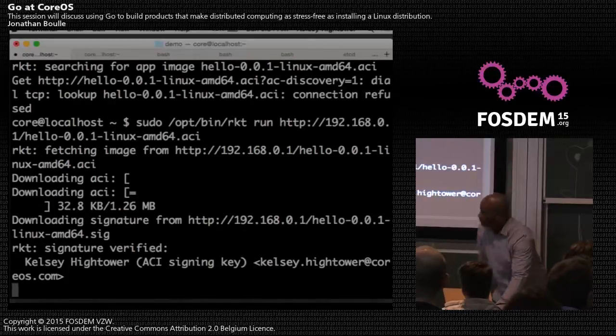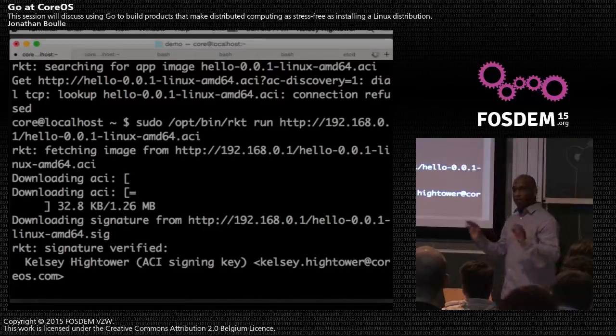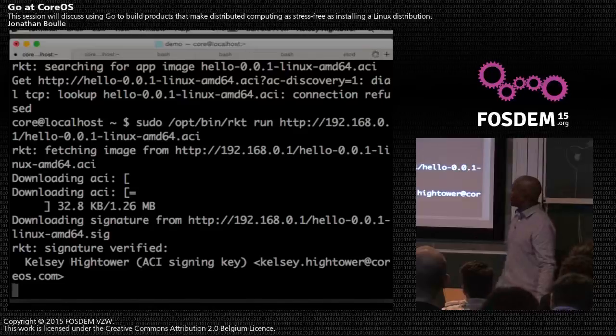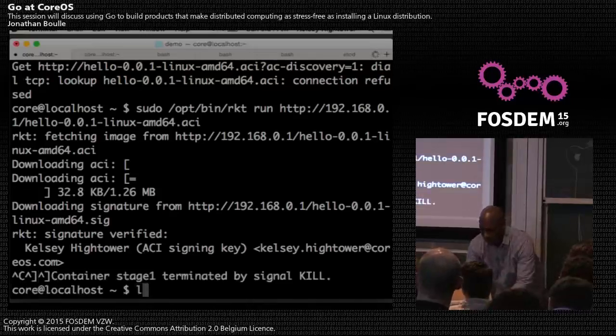Yes. There we go. So my little hello application's running. I'm using the Go PGP package to actually validate the signature. And we basically turn the file system into a big keychain so we can do this hierarchical magic and also ship vendor trusted keys that you could override by looking at the store. And I'll just Control C this.